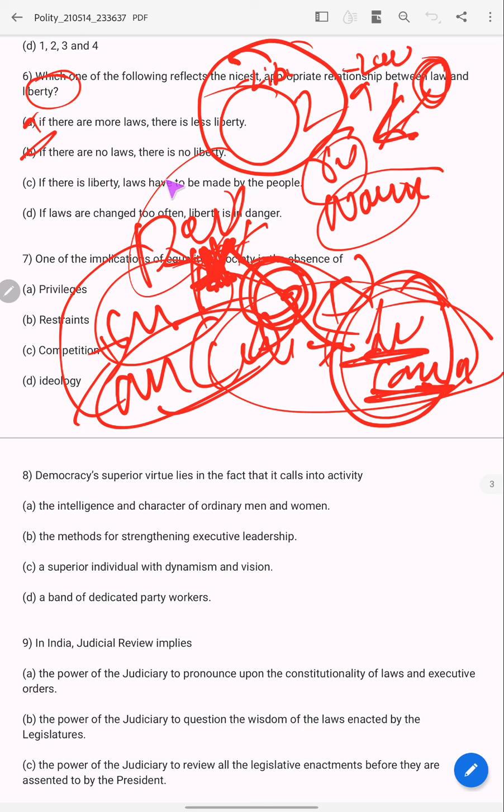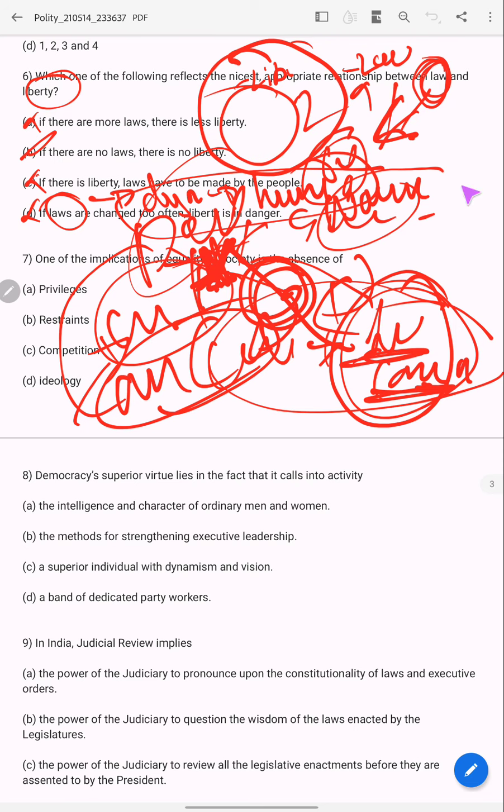If there is liberty, laws have to be made by the people. It's not necessary. If laws are changed too often, liberty is in danger. It's wrong, because laws should be changed according to the dynamic nature of human society. So the answer is B.